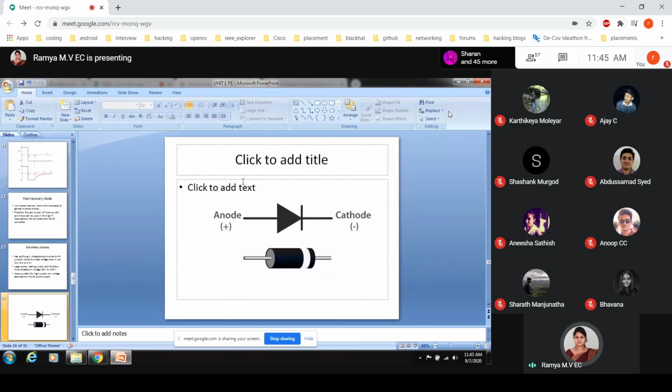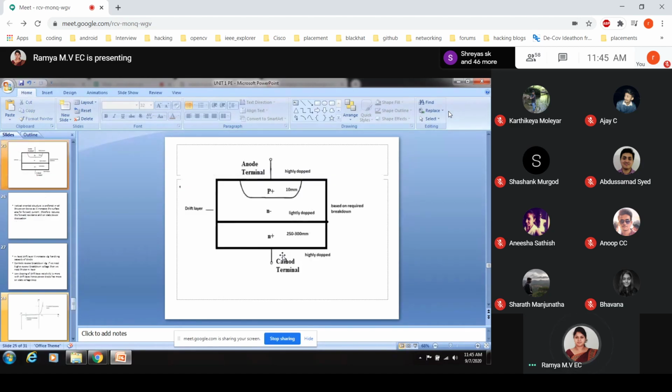This is exactly the power diode symbol as well. The way we represent the diode, in the same way we represent this diode. Now this is the structure you need to understand. Again, here also a P junction and N junction will be there, a PN structure. P is connected to the anode, N is connected to the cathode, but the doping is different. That is how power diodes differ from the normal conventional diode.